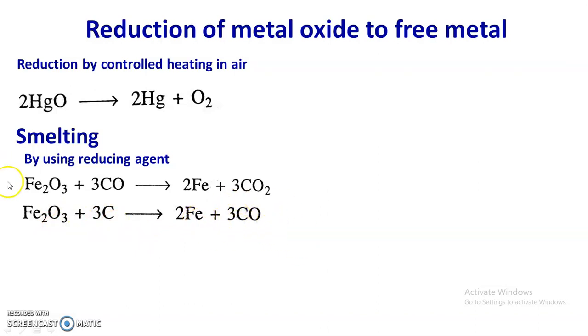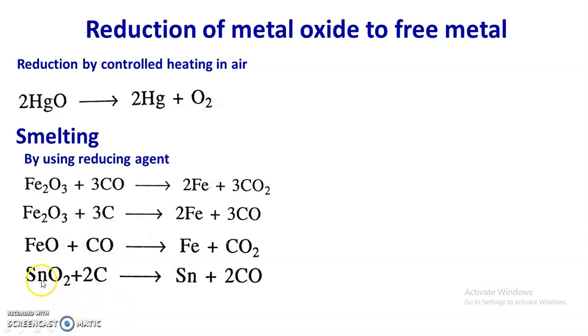Both carbon monoxide as well as carbon are able to reduce ferric oxide into iron. The lower iron oxide, FeO, is also reduced to iron by using carbon monoxide as a reducing agent.